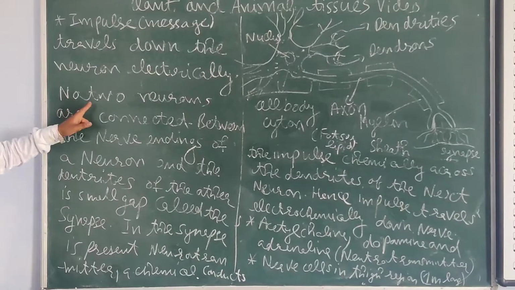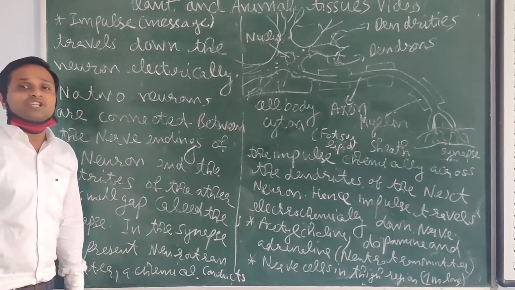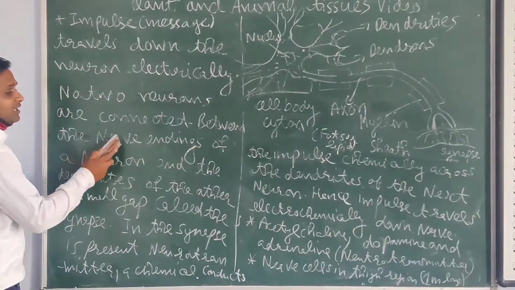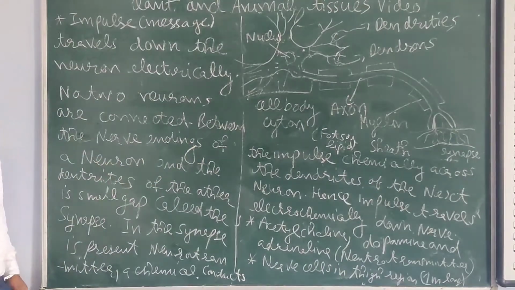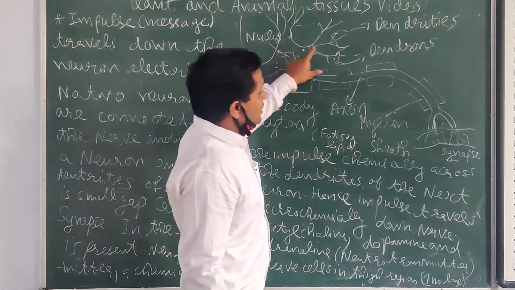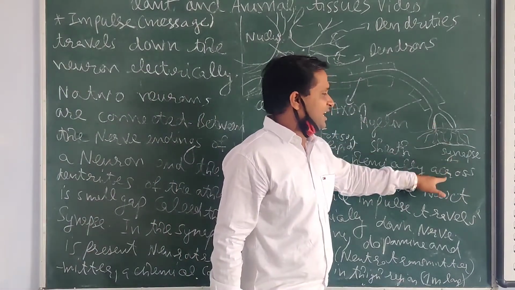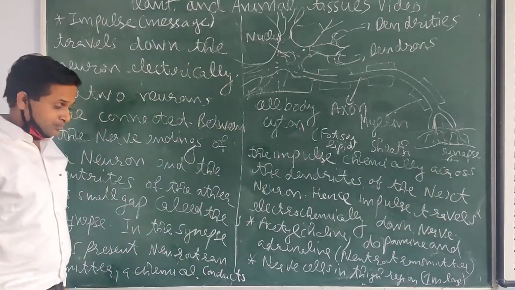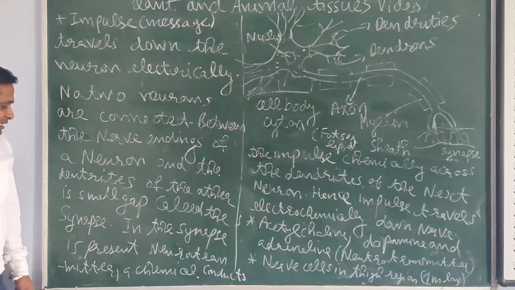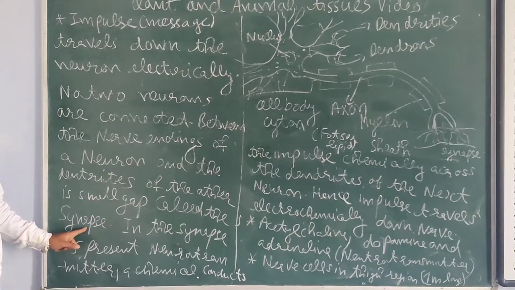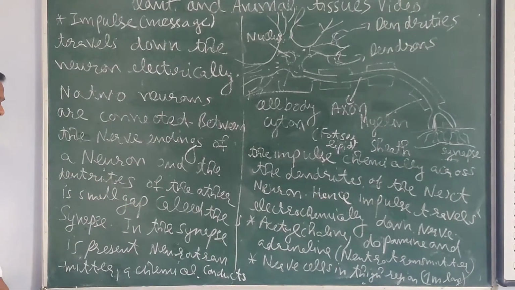No two neurons are connected with each other. A little gap is there between the nerve ending of one neuron and the dendrites of the next. This is the nerve ending. Afterwards, one neuron is there with dendrites. The gap between them is filled with neurotransmitter. That small gap is called the synapse.